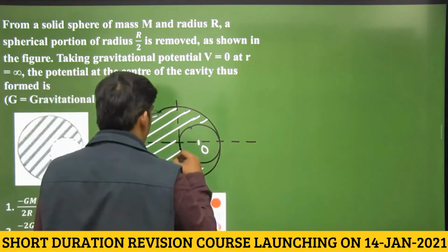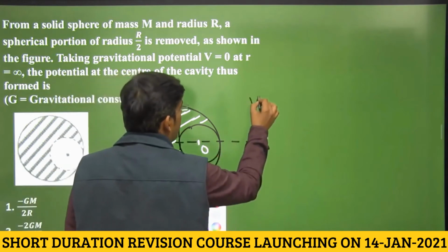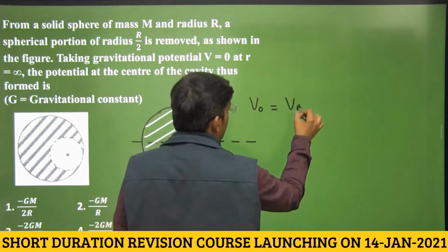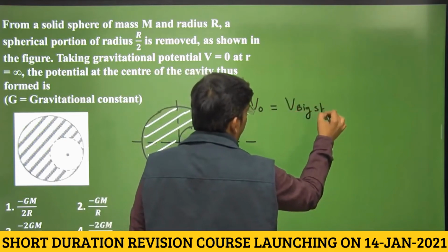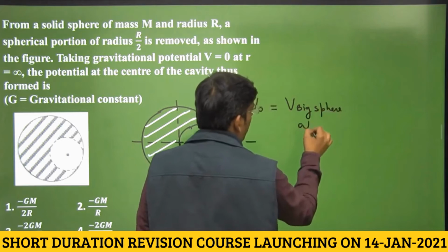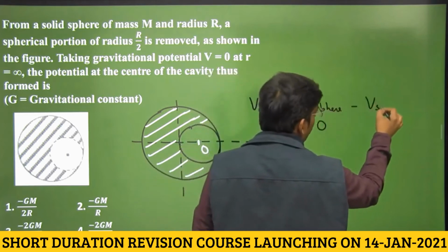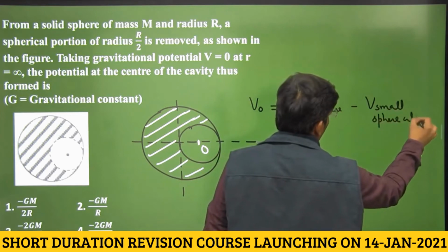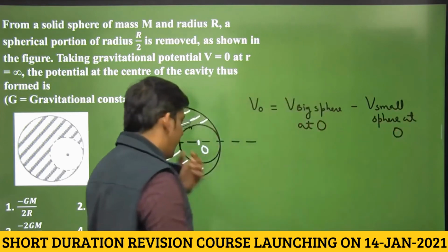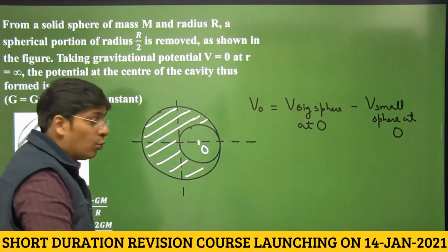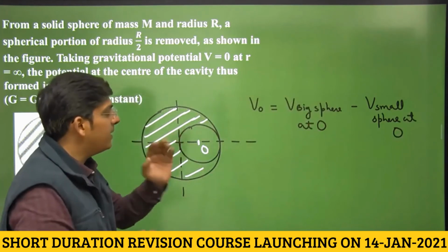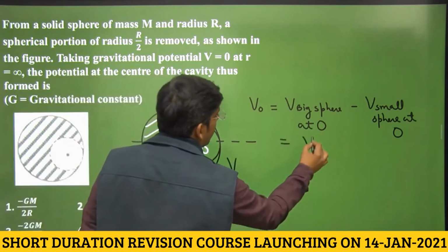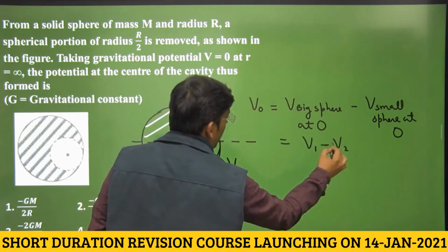So, what we have to do is, the potential at point O is actually the potential due to the big sphere at point O minus the potential due to the small sphere at point O. Right? So basically for the big sphere we have to use the formula for potential inside the solid sphere. Let this be V1 and let this be V2. Let us first calculate V1.